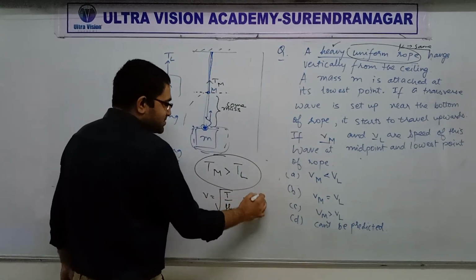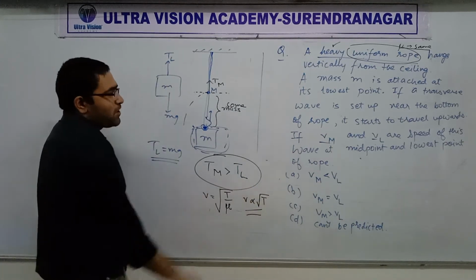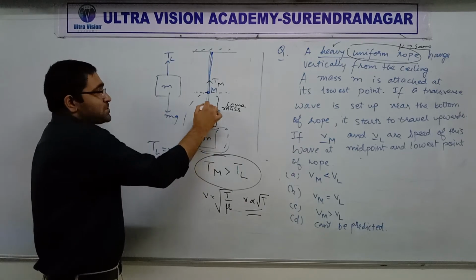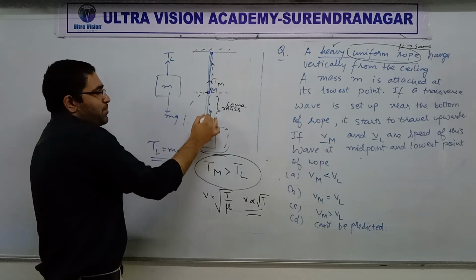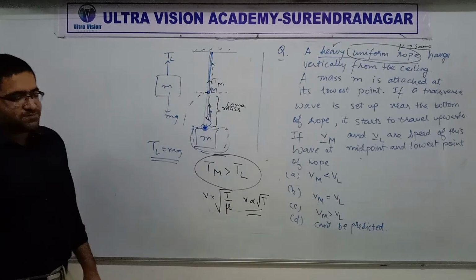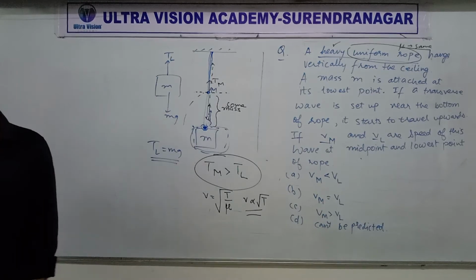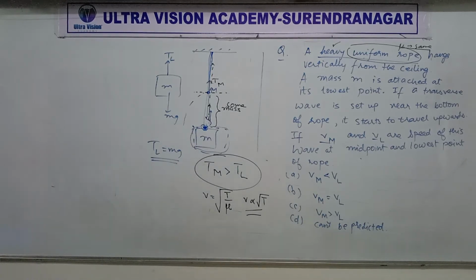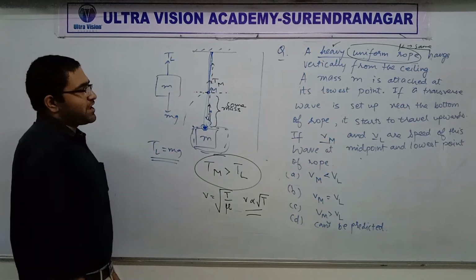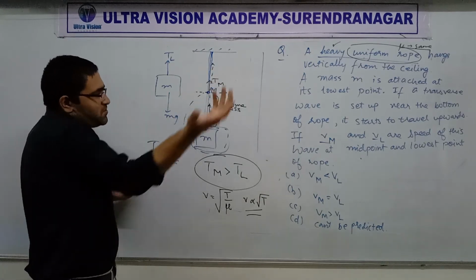So V is proportional to root of T. Tension more, speed of wave more. In fact, as the wave pulse travels up, do you realize that its speed will increase? As the wave pulse travels upwards, the speed will increase. Yes or no? Okay, that's because tension is increasing. Now for the question of how much Tm is exactly, suppose you want to find it.